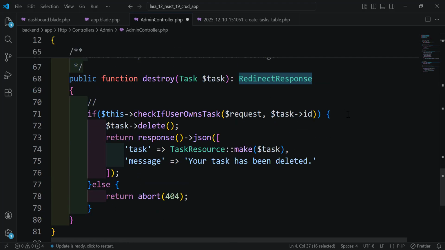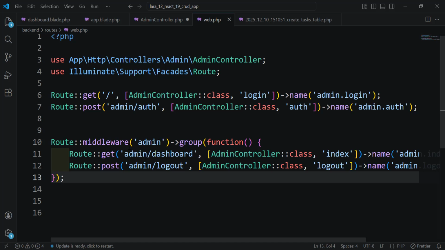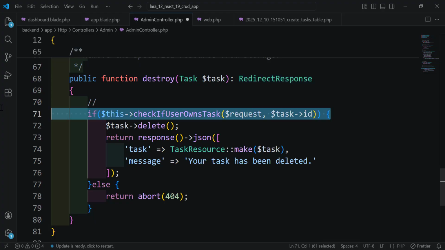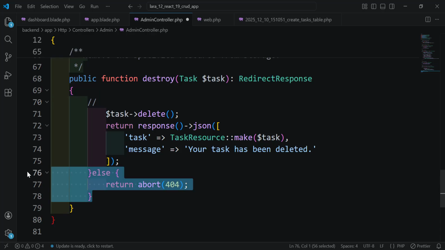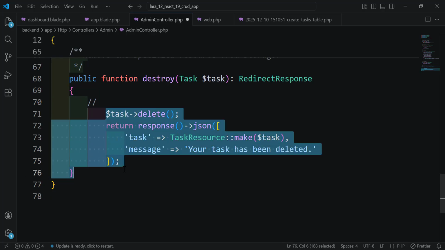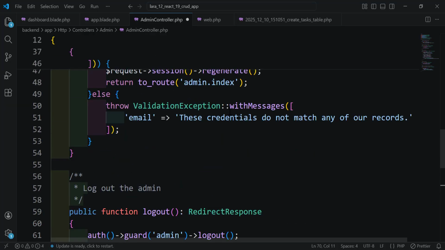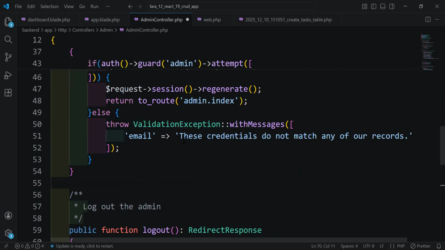And here we can check, or without checking, we can add this route inside here, inside the admin middleware. So only the admin can access this route without checking. And here, when we delete the task, instead of returning the JSON, let's return a message.